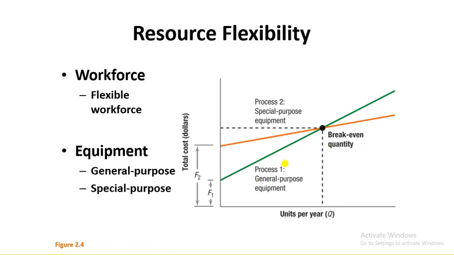So here he is saying that if a company is expecting low volumes, they should go for general purpose equipment because the fixed cost is lower. If a company is expecting higher volume, then they should go for the second approach, which is special purpose equipment. So these two things will determine the design of the process. Moving on,